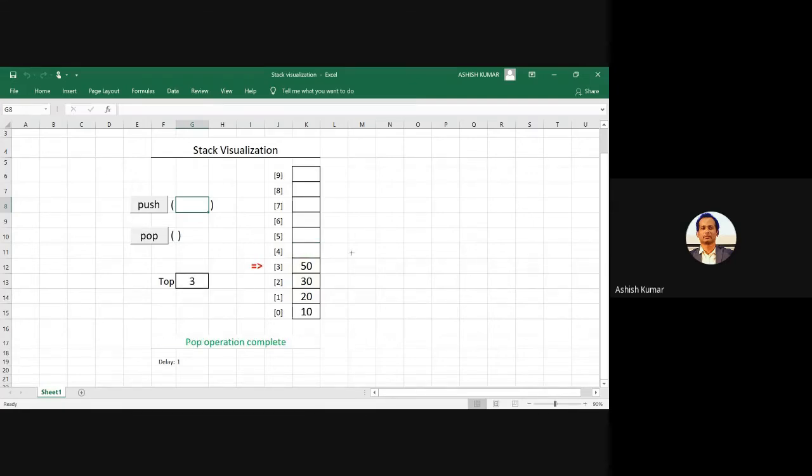Right? Everyone must have understood. This is the basic operation of a stack, push and pop. Right? I'll show you a program then.